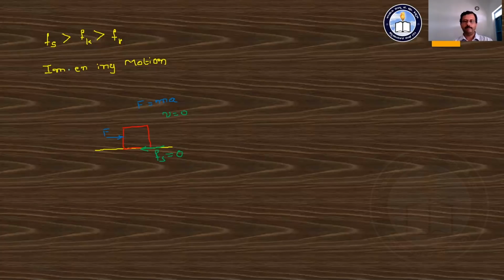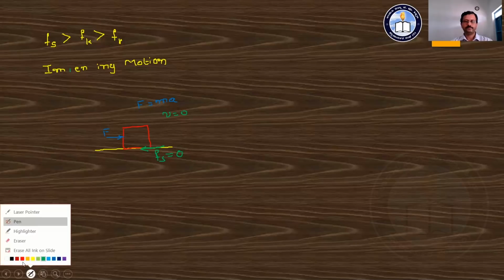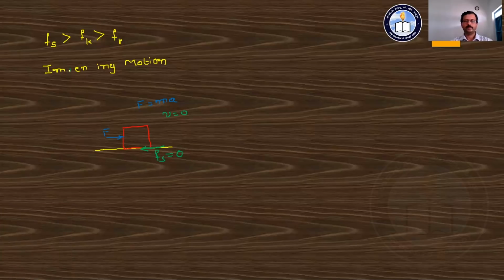If this static frictional force is not present, due to the applied force the body starts to move, and hence this body possesses the motion which is known as an impending motion.